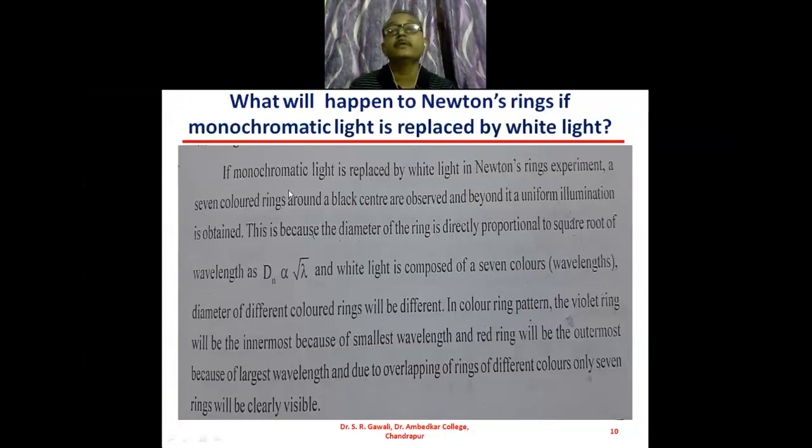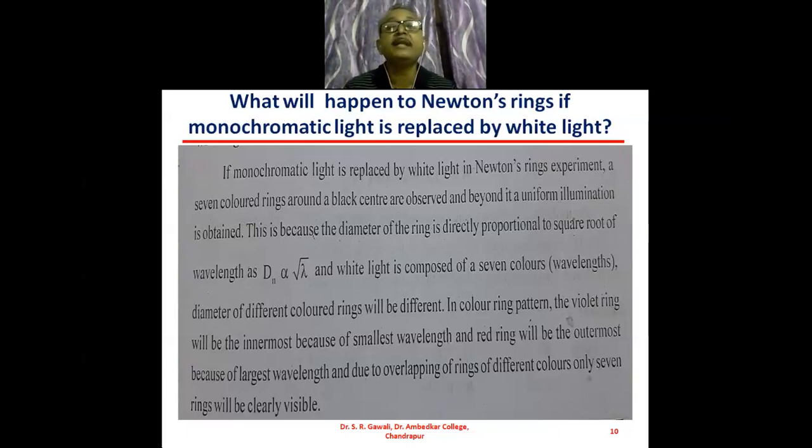So the next point that we see is what will happen to the Newton's rings if monochromatic light is replaced by white light. What we are doing here is that monochromatic light or sodium light is replaced by white light. And we know that white light consists of 7 colors, VIBGYOR.